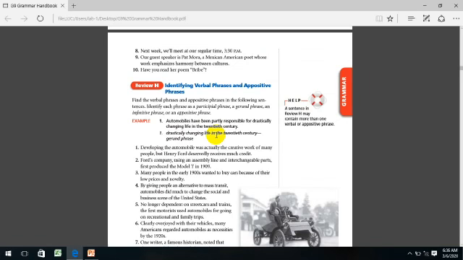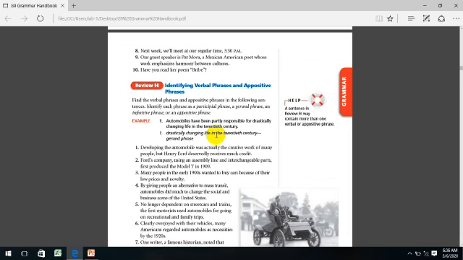It can be object of preposition, predicate nominative, direct object and indirect object. The last one is the infinitive, and the infinitive also works as noun. Guys, let's start.